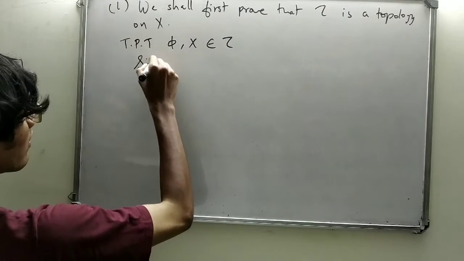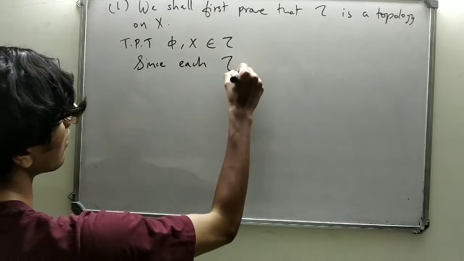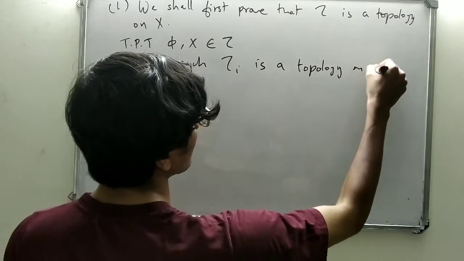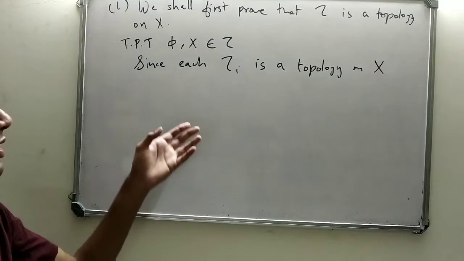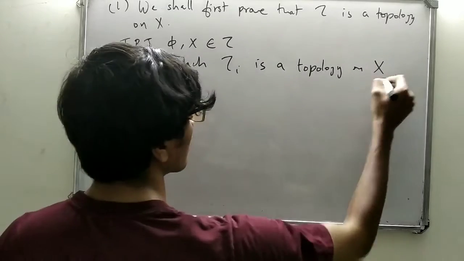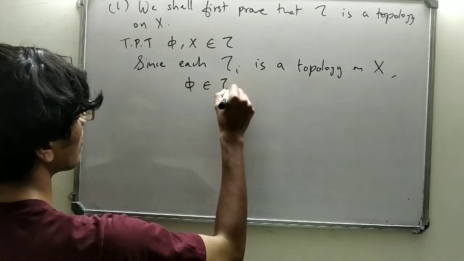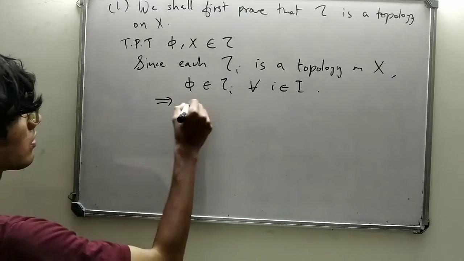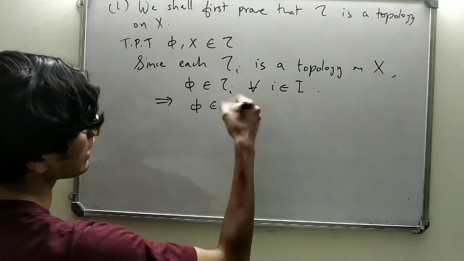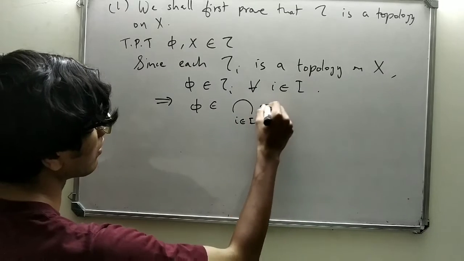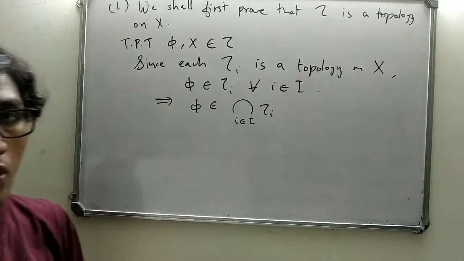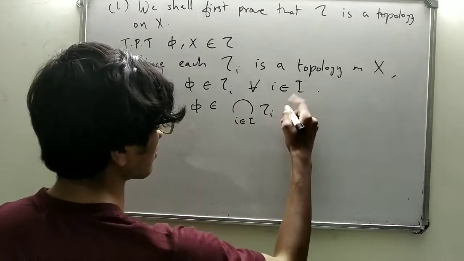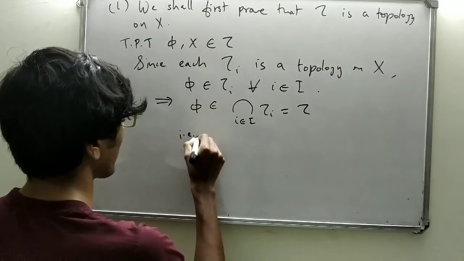Since each τi is a topology on X, the empty set must be a member of τi, that is, phi is an element of τi for all i in I. This implies phi must belong to their intersection. And what is this? This is nothing but τ. That is, phi is an element of τ.